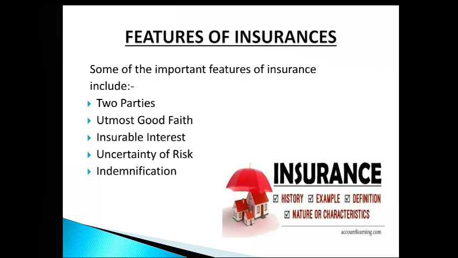For example, a factory already on fire cannot be insured. And last, indemnification. A contract of insurance is a contract of indemnity under which the insurer or the underwriter promises to indemnify the insured for any loss suffered by him on the happening of the event insured against.